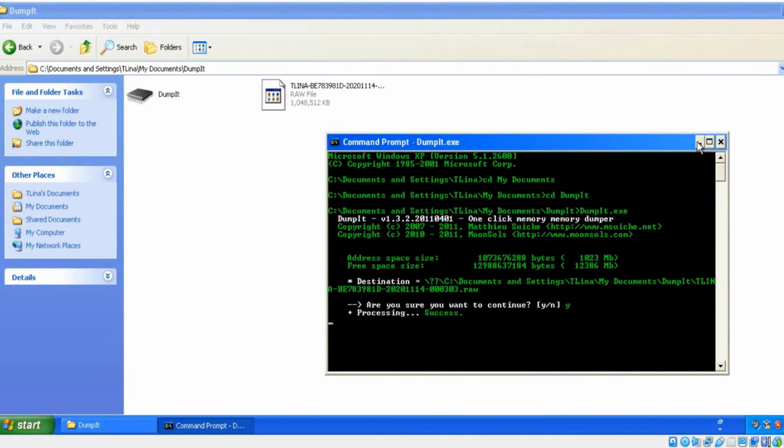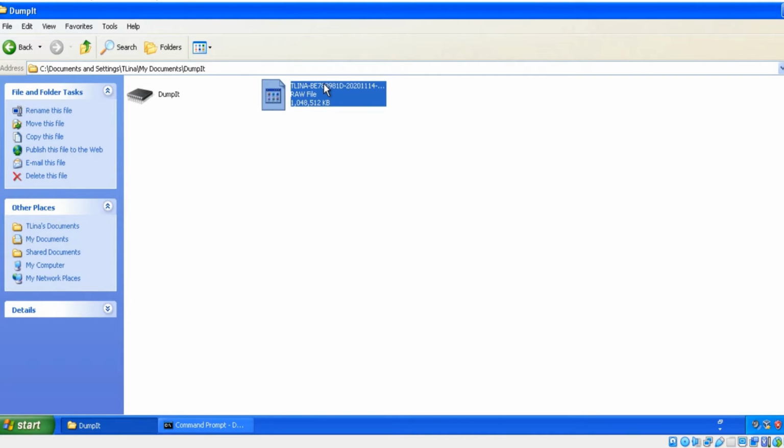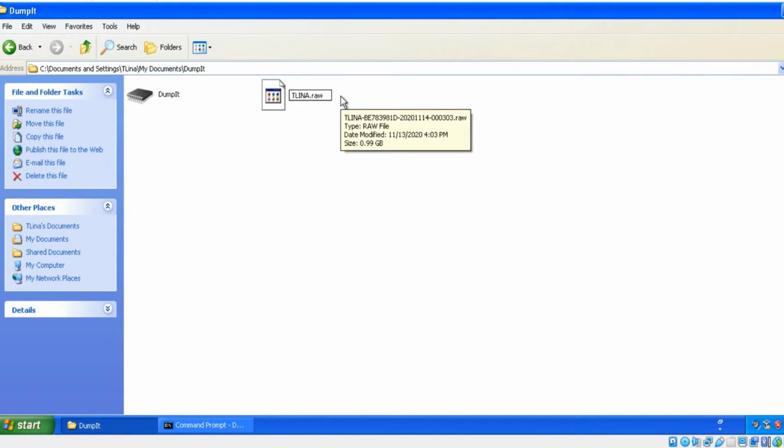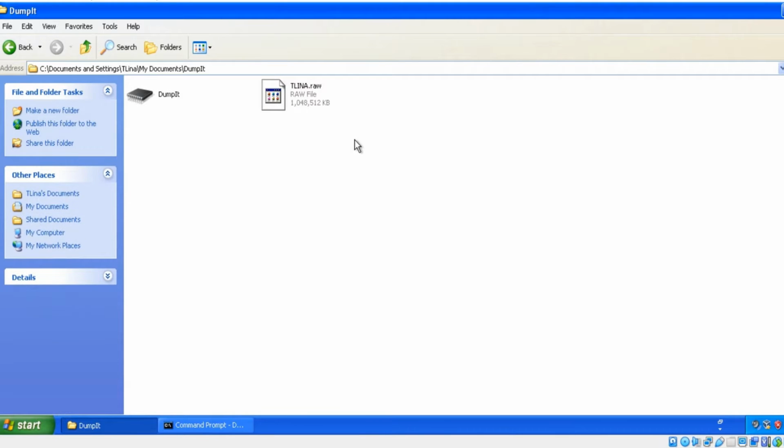Now we can get the memory dump. You can copy it to your pen drive. You don't need to worry, it won't infect your pen drive because it's an image file. I'm going to rename it to Tilina. You need to copy it to your pen drive, or you can share it using a shared folder. You can share it to your Windows 7 machine also.